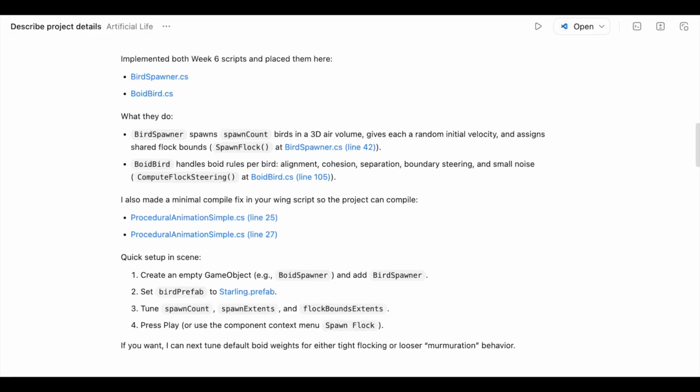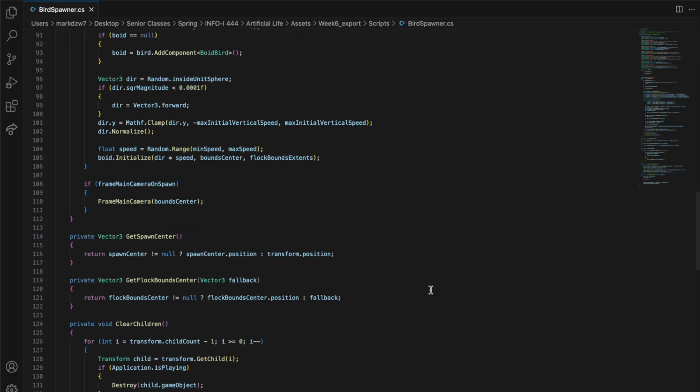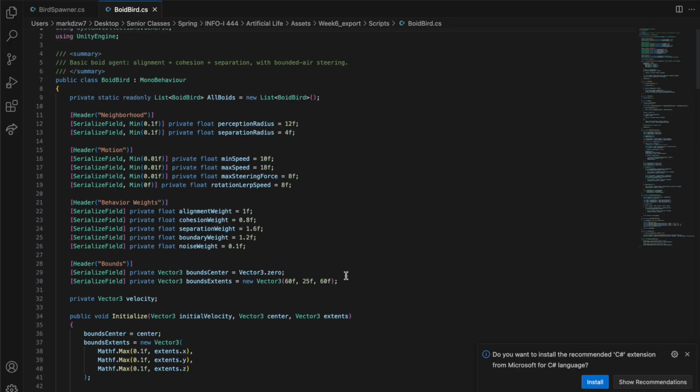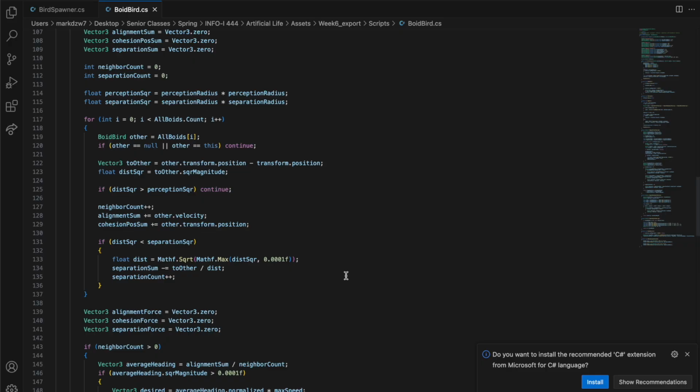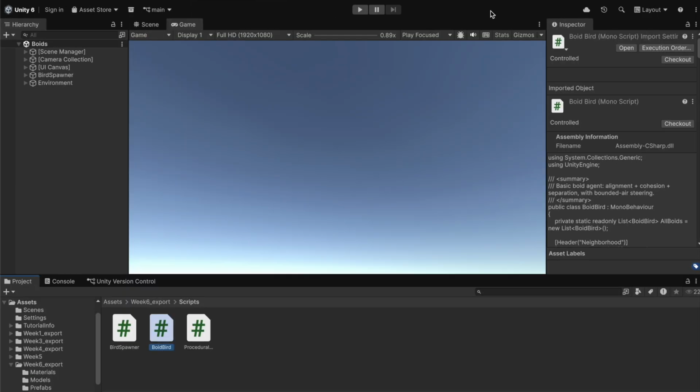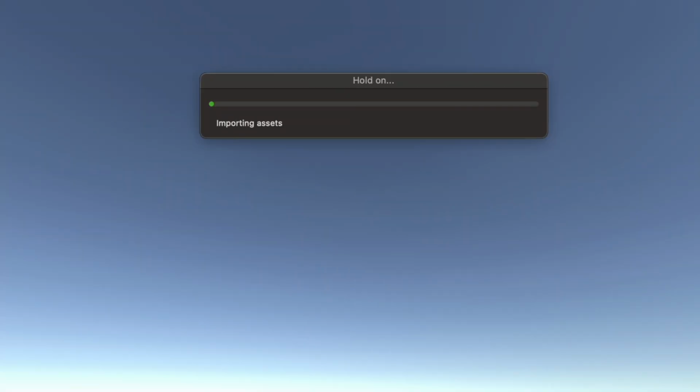So the next thing I did was tell it to write a bird spawner script and a bird behavior script to create the Boid behavior. And it gave me two pretty thorough scripts, which I then applied to the bird prefab and the bird spawner in the scene. I ran the project not expecting much, but it actually worked. The behavior looks great. They don't start in flocks, but over time they start to form, and it's really fun to watch already.